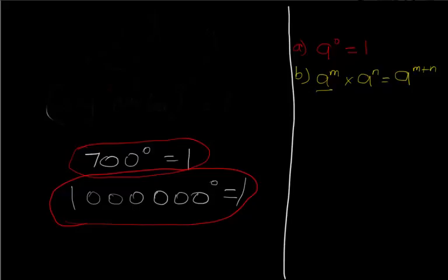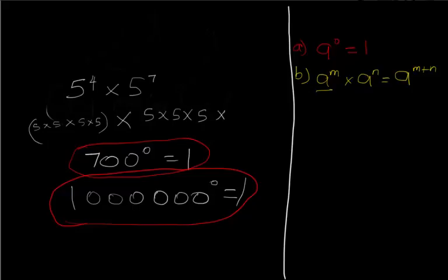If someone gives you a question that looks like, say, 5 raised to power 4 times 5 raised to power 7. Now, the thing is, 5 raised to power 4 is a fairly large number. It means 5 times 5 times 5 times 5. Now the whole of this, you're trying to multiply it by 5 times 5 times 5 times 5. How many is that? 1, 2, 3, 4, 5, 6, 7. Okay, this is what you're trying to do.